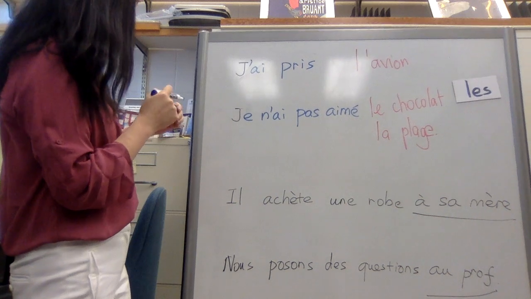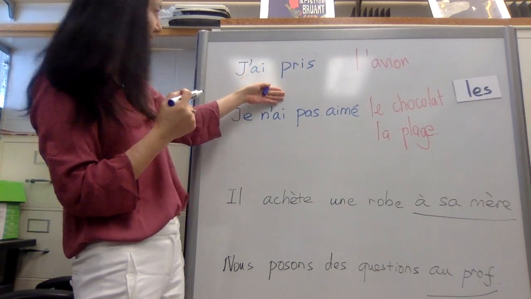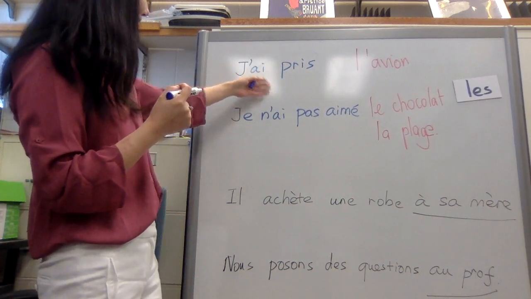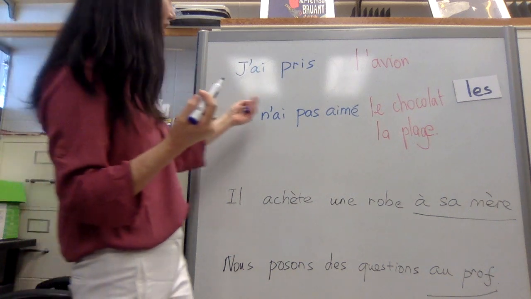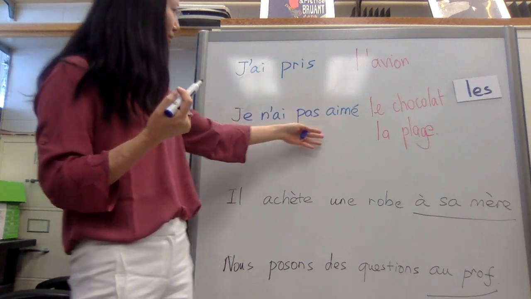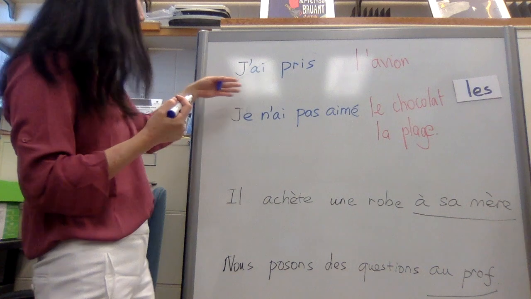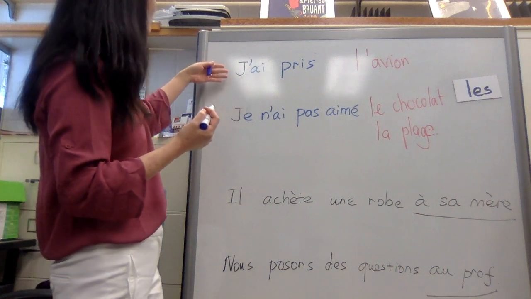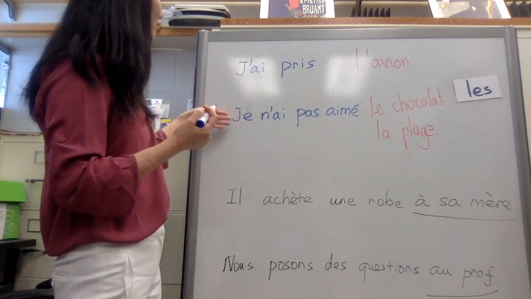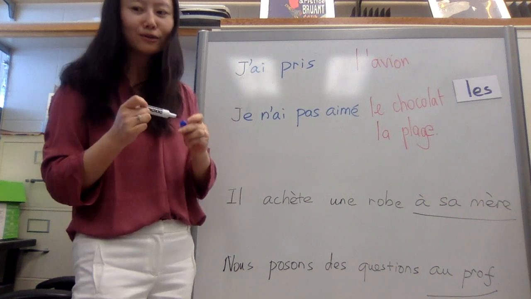Now let's check your answer. So prendre is becoming pris. That's the verb participe passé. And aimer, it's simple. You change er into accent aigu. And both verbs are the avoir verb. So it goes with j'ai pris l'avion et je n'ai pas aimé le chocolat.